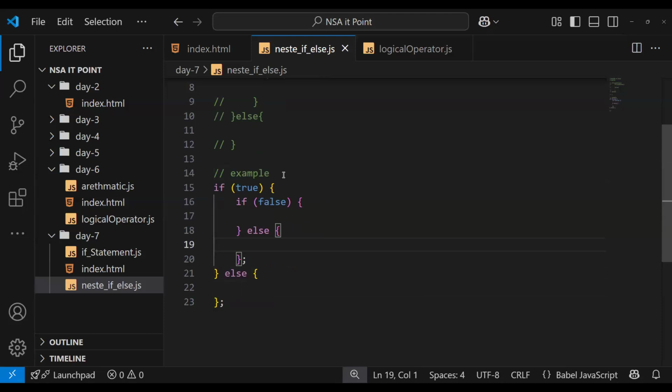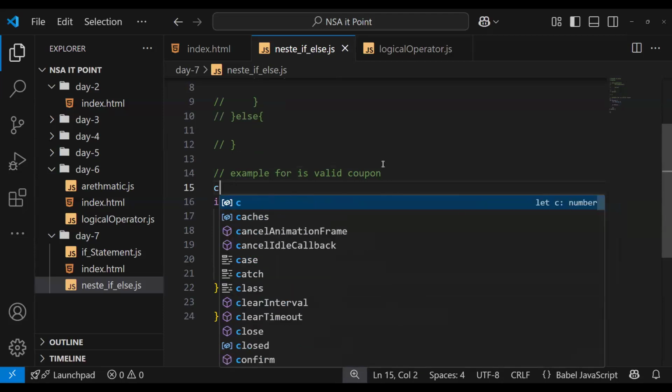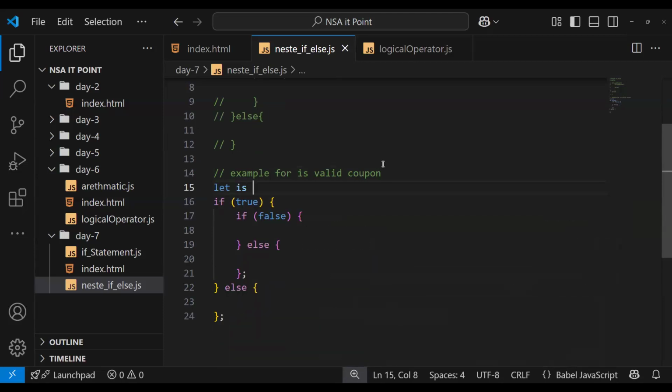So let's see an example for a valid coupon or not. We have a situation where we have a coupon code, a valid coupon, and a valid amount.